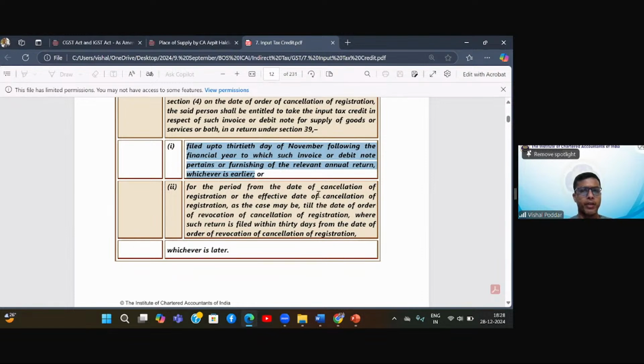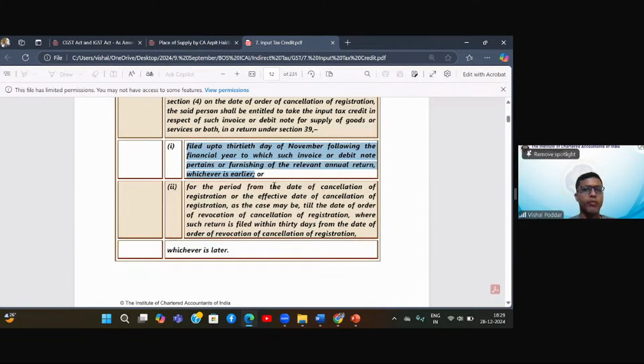Not required, right? But still, they are saying whichever is later, right? So first, let us say your revocation happens on 25th of October 2024, correct? Yes. Now your due date is 30th of November 2024. So the revocation is still happening within the due date, right? Yes. So the first date is the due date, that is 30th of November.